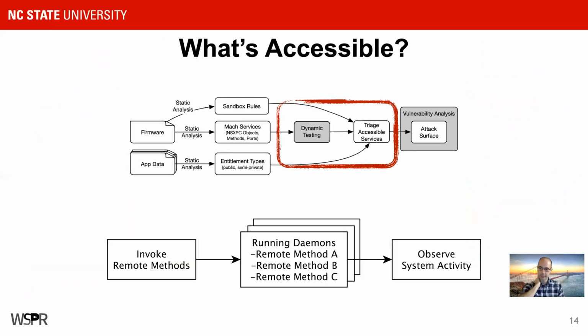Now we're ready to run dynamic analysis. And our goal here is to, like I said before, identify the method to port combinations that are not valid. And we're also hoping that there are going to be some errors returned that might say, you need this specific entitlement to do this. And in other cases, something interesting might happen. We'll call the IPC successfully, and we might be able to see what the function is because it returns data or causes some system change.